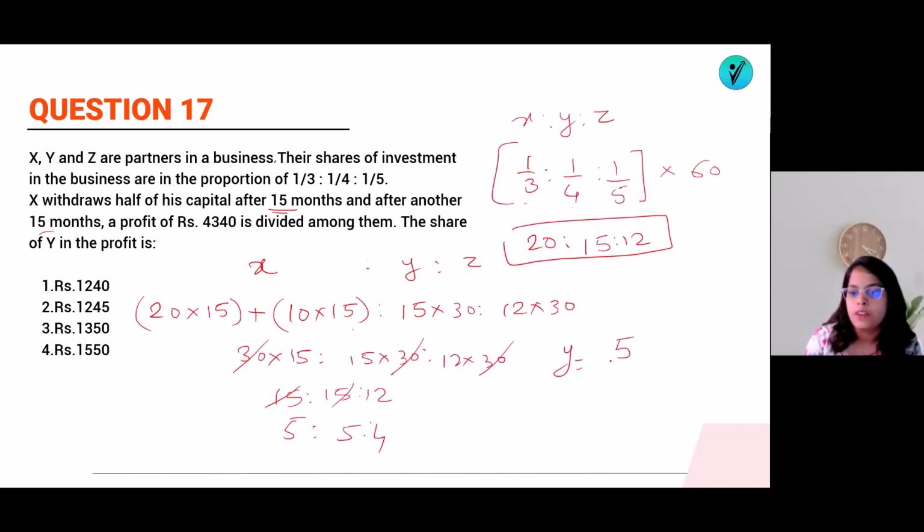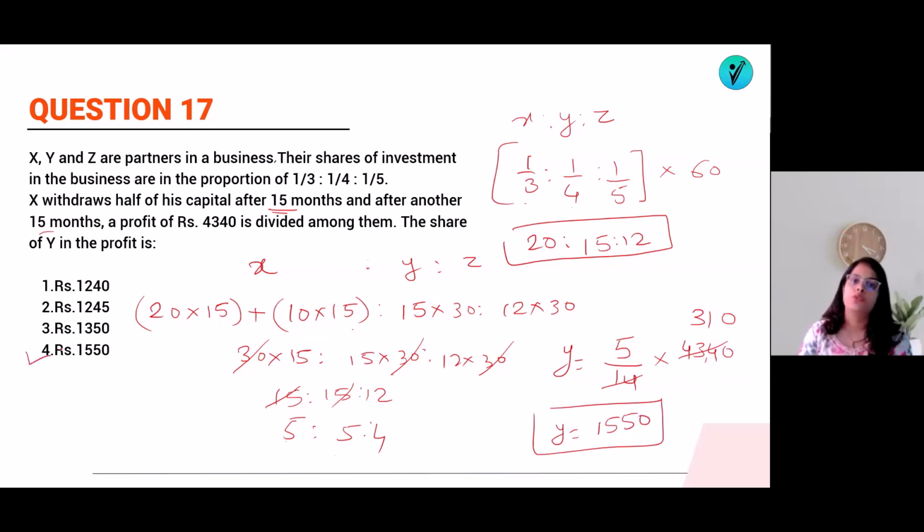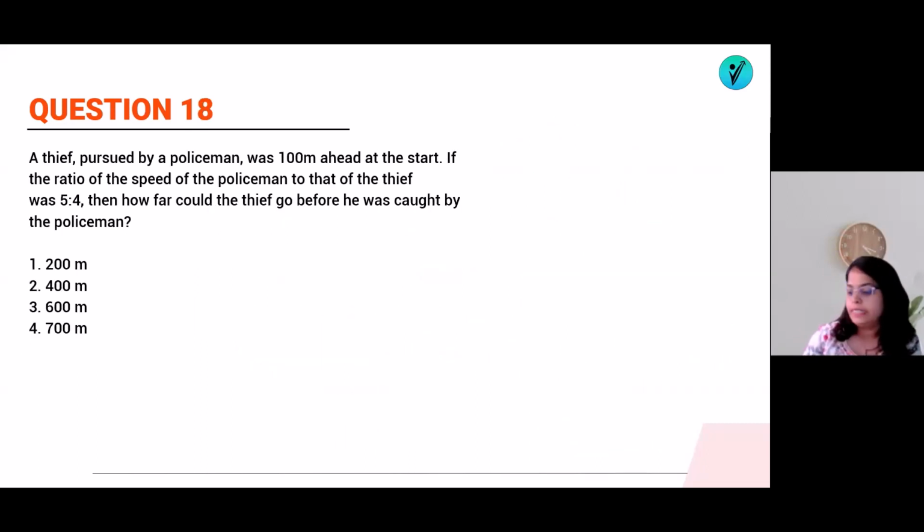Y gets 5 out of 5 plus 5, which is 10, 10 plus 4, which is 14. Then how much out of 14? 3 fours, so 14 threes are 42. There will be 1, 14 ones are 14, 0. So 310 into 5, how much will it be? 5 threes are 1550. This will be the share of Y. So the answer will be option number 4, 1550. That's okay. Now let's go for question number 18.